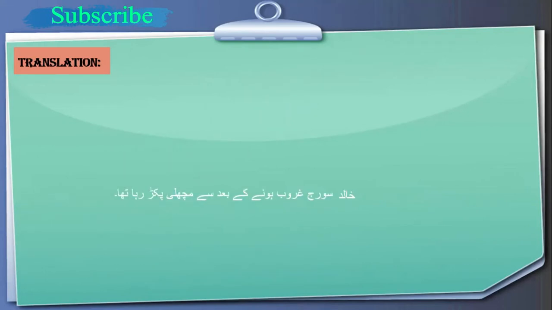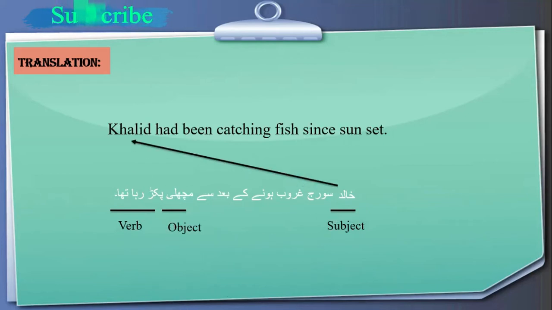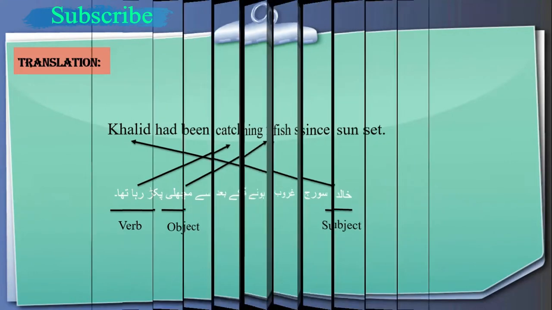Here is the Urdu sentence we are going to translate. Khalid सूरज गुरूब होने के बाद से मछली पकड़ रहा था. Khalid had been catching fish since sunset. Now here are the parts we are going to translate first. First we translate the subject, then verb and object. Khalid had been catching and fish, machli. So this is the order in which we make translation from Urdu into English.